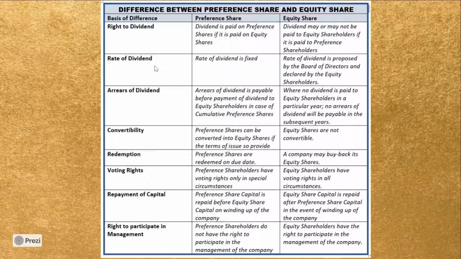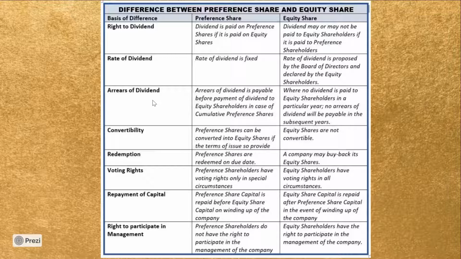On the basis of rate of dividend, in the case of preference shares, the rate of dividend is fixed, and in the case of equity shares, it is varying. It is proposed by the board of directors and declared by the equity shareholders.